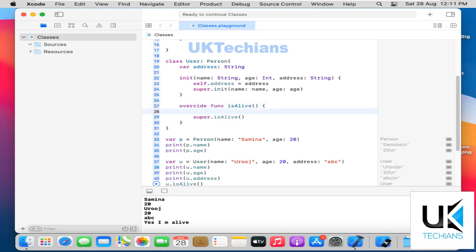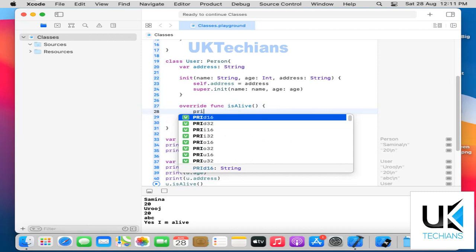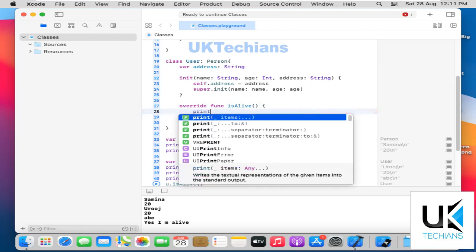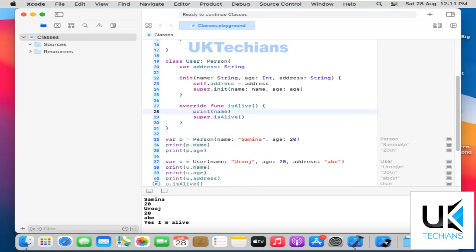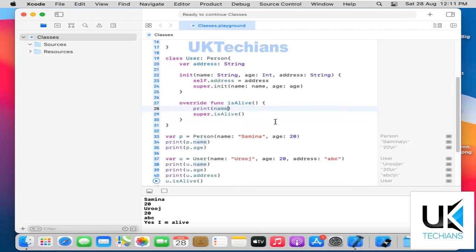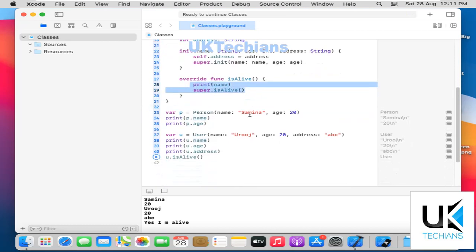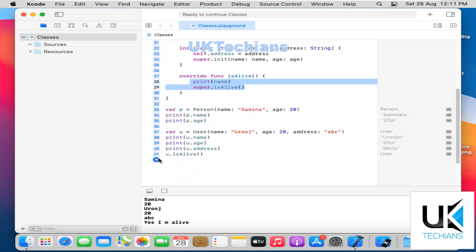So what I'll do here, I'll just go with print name, and then just run it. So what it will do, it will print this code and this code also. So now just call this function and see the results.